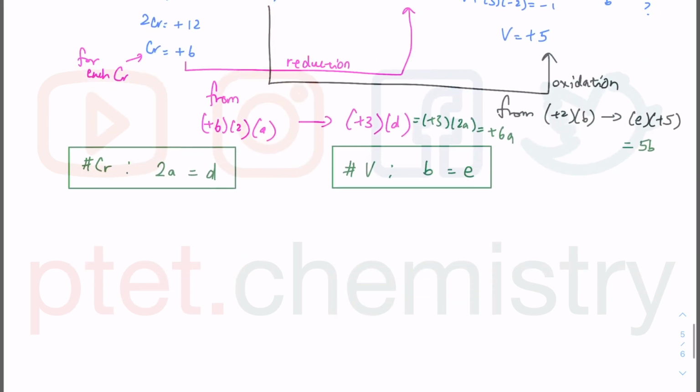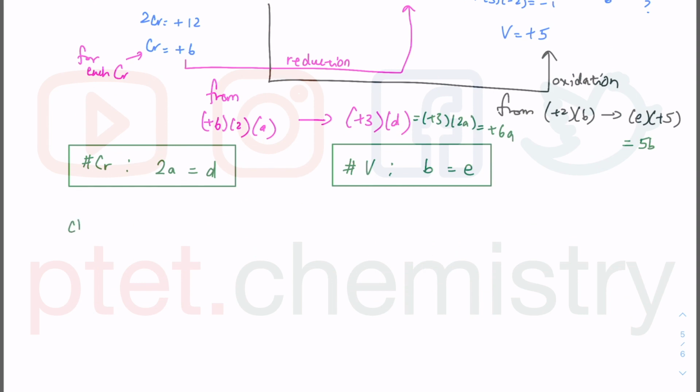Anyway, looking at the changes in oxidation number, changes in oxidation number must be balanced. Usually we do this in terms of electrons, the number of electrons on the left and on the right must balance out, with a plus whatever balancing out a minus whatever. So balancing out the changes in oxidation number, the overall change is equal to 0 in a redox equation.